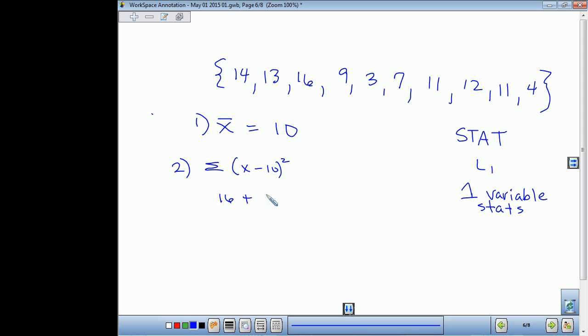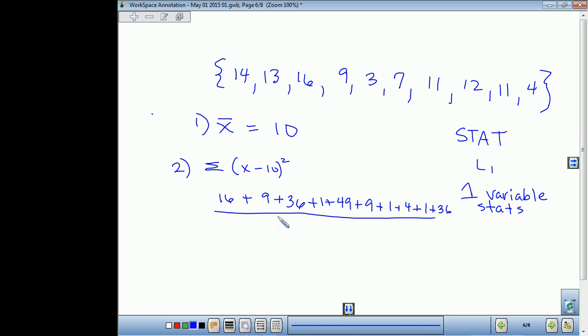Plus 13 minus 10 is 3, squared is 9. 6 minus 10 is negative 4, squared is 16. 9 minus 10 is negative 1, squared is 1. 3 minus 10 is negative 7, squared is 49. 7 minus 10 is negative 3, squared is 9. Then 1 squared, 2 squared, 1 squared, 6 squared, 36.